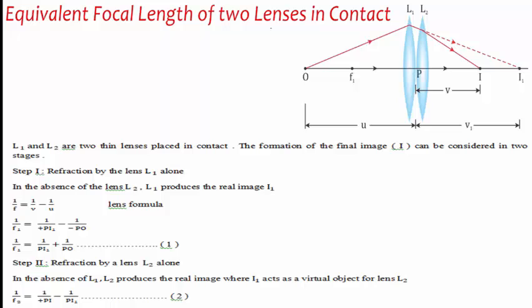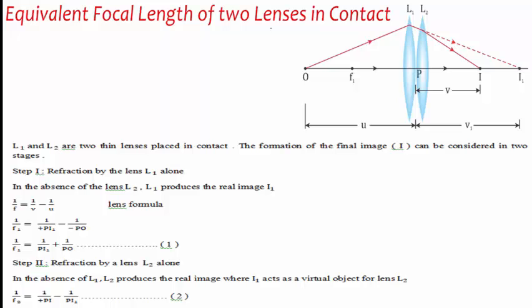So 1/f1, where f1 is the focal length of the lens L1, is equal to 1/(+PI1) - 1/(-PO), where +PI1 is taken because in the lens all distances are